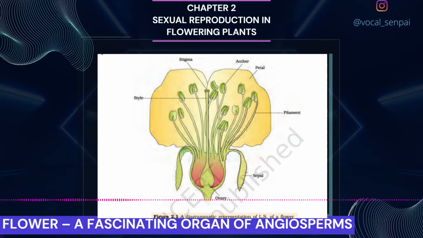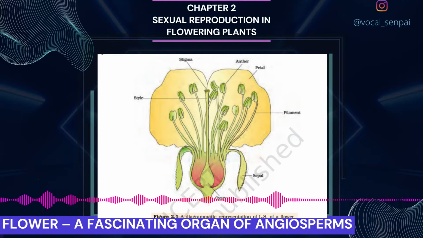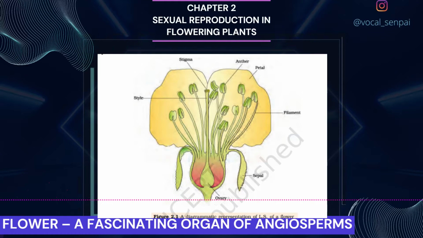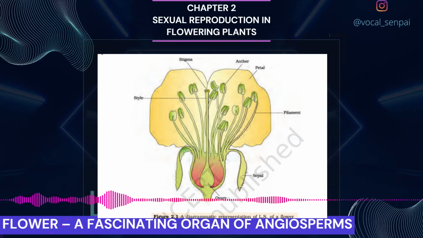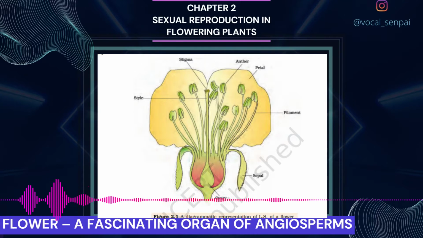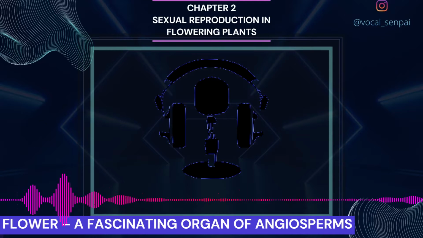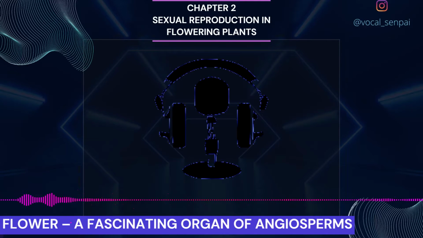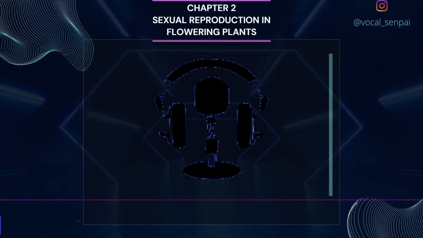To a biologist, flowers are morphological and embryological marvels and the sites of sexual reproduction. In class 11, you have read the various parts of a flower. Figure 2.1 will help you recall the parts of a typical flower. Can you name the 2 parts in a flower in which the 2 most important units of sexual reproduction develop?